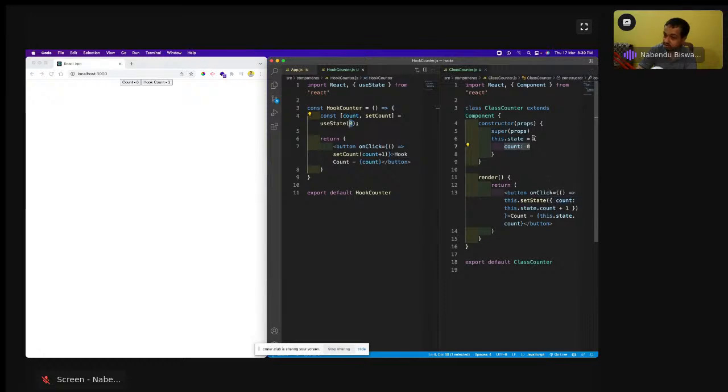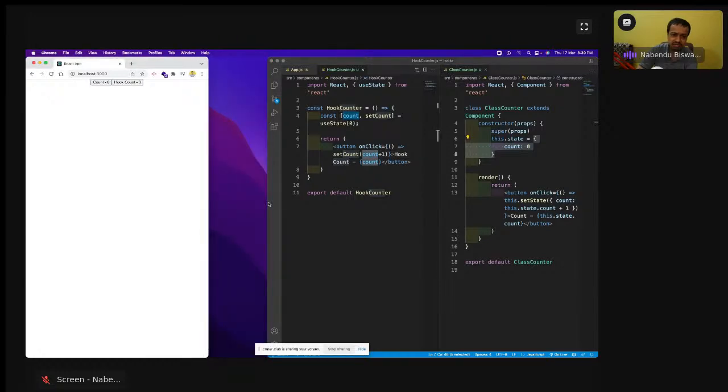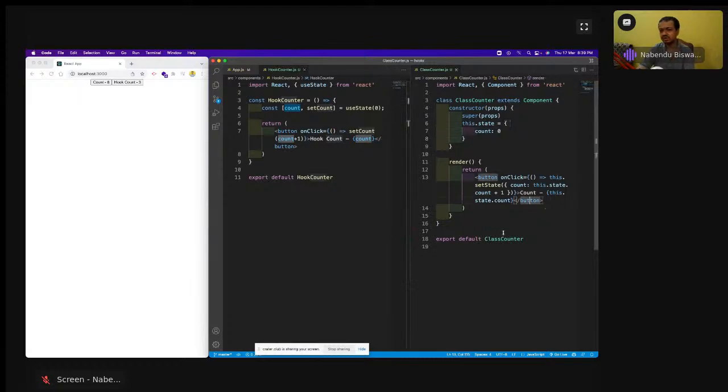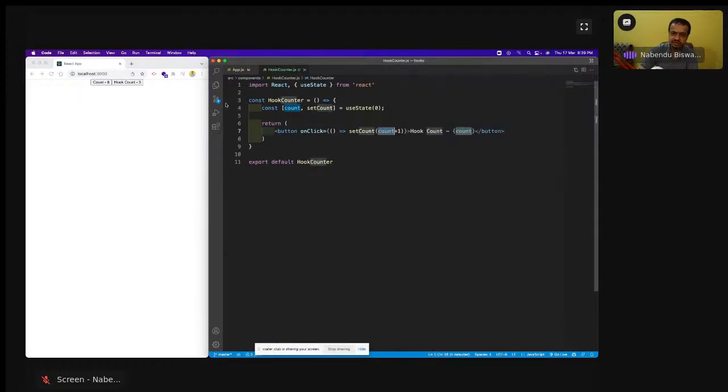We do it this way because this.state is an object, and here it is not an object, so we can directly do this thing. That is how it works.